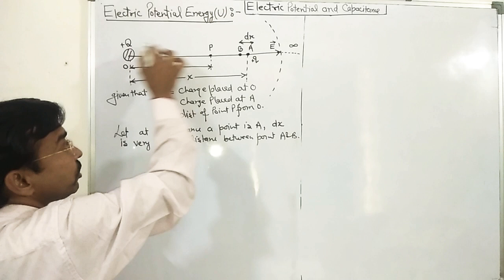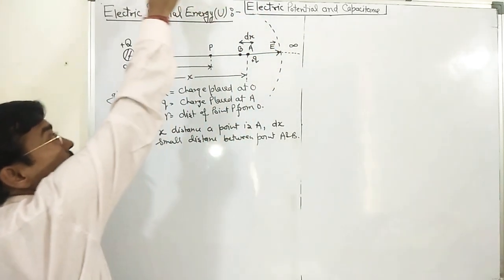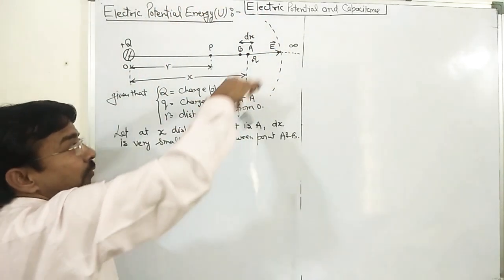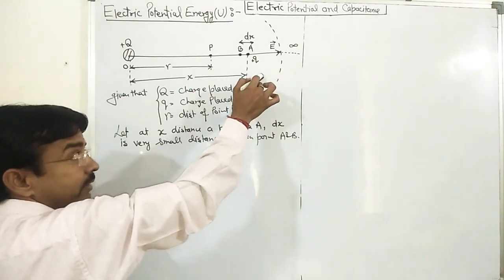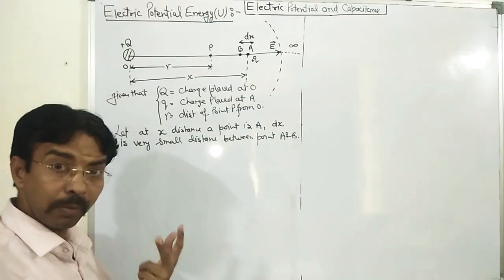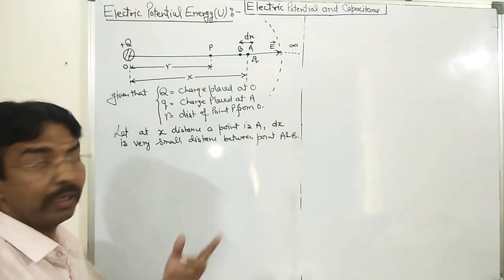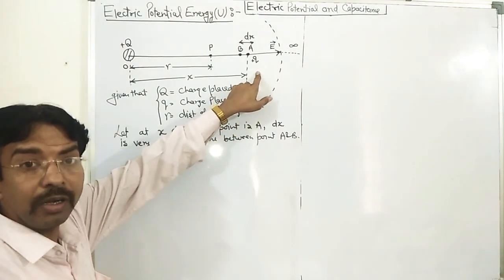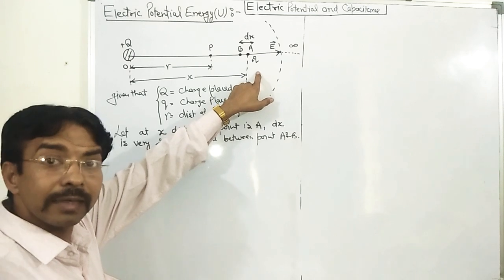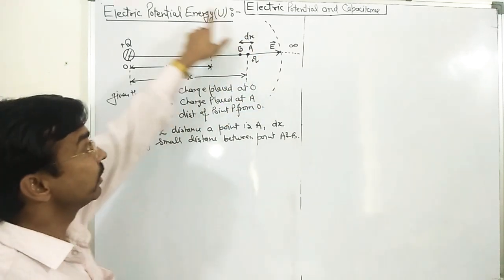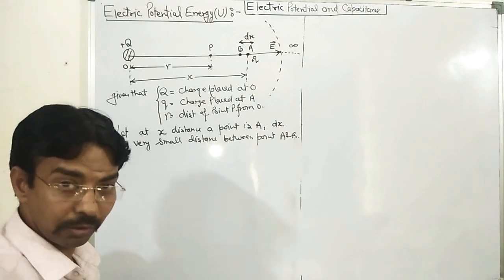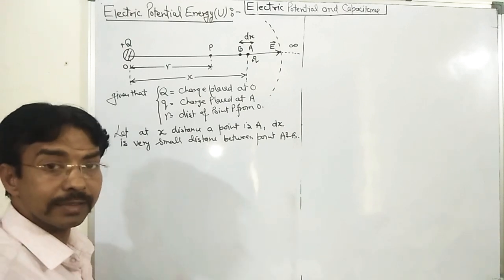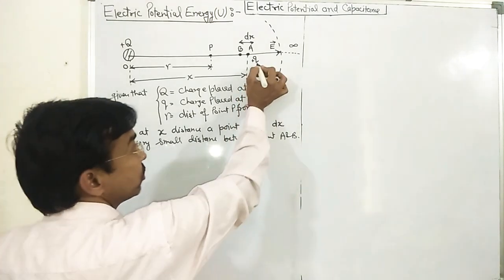Due to that charge, a particular electrostatic region will surround it, and that electrostatic region can be defined with the help of two different terms: the intensity of electric field as well as the electric potential. The intensity of electric field is a vector quantity and potential is a scalar quantity. So now I want to introduce you.